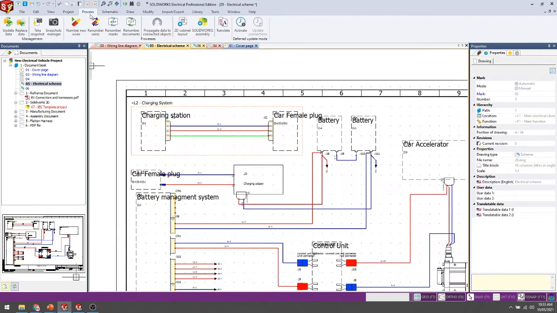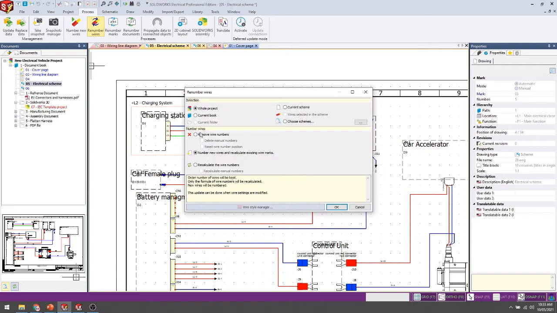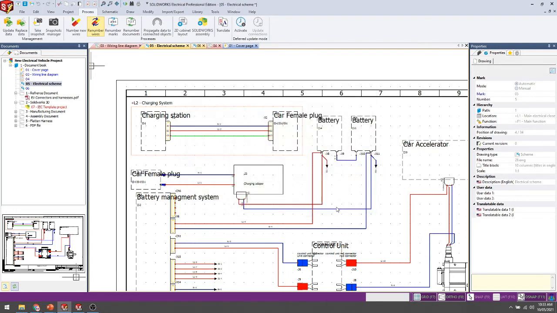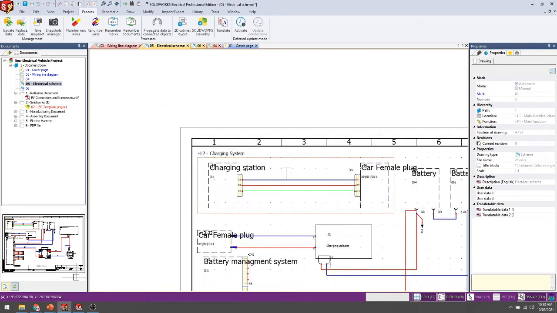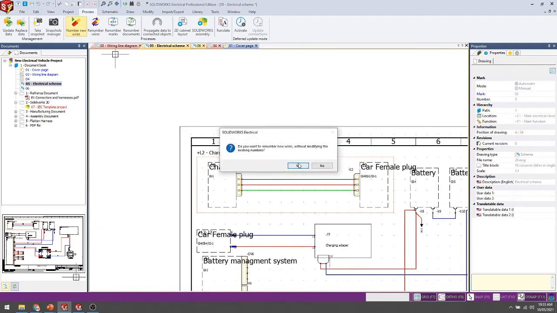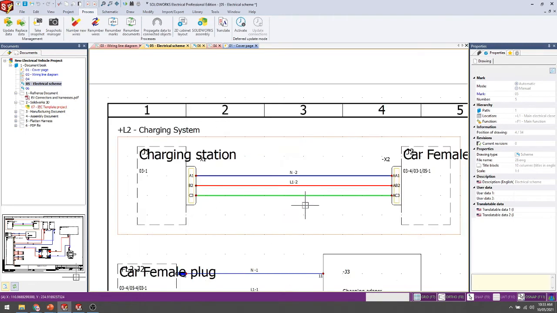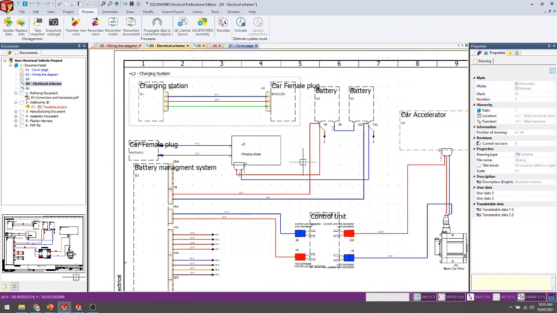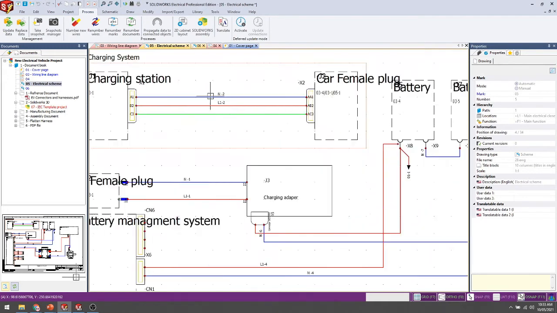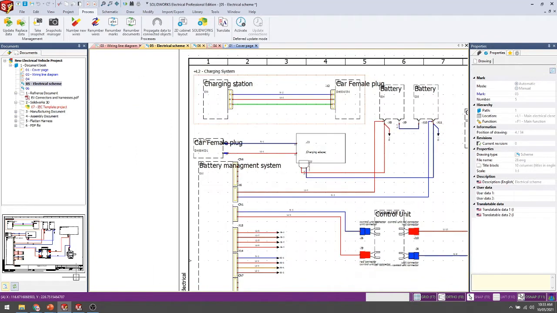I'll just remove this wire number. See, I'll just reset and delete it. It is removable, and after finishing and renumbering, it will automatically commit. If you want to change this according to your requirement, you can directly remove it and change it as per your requirement.